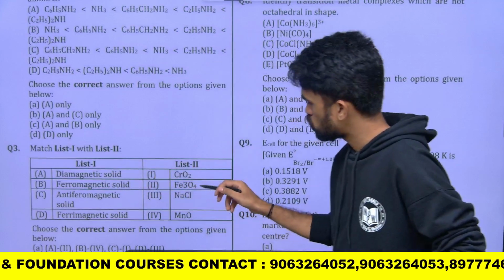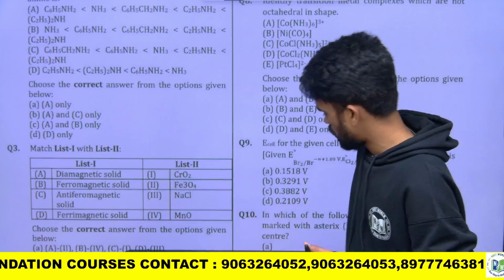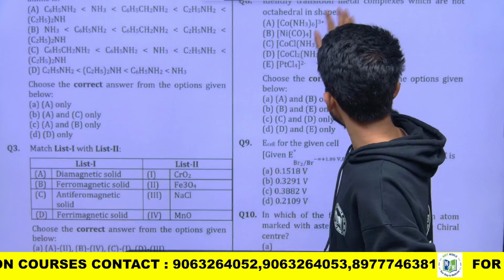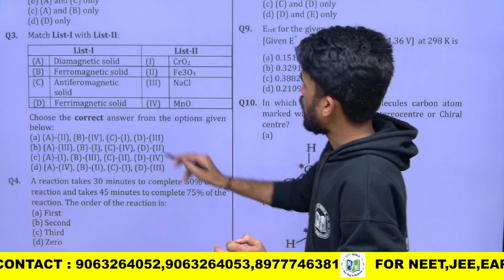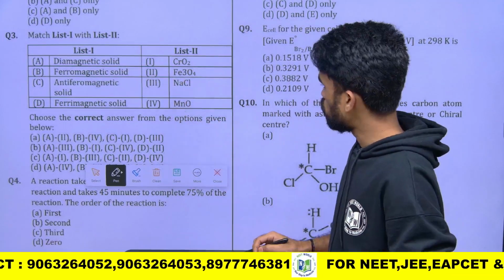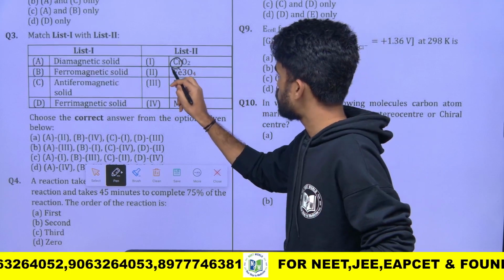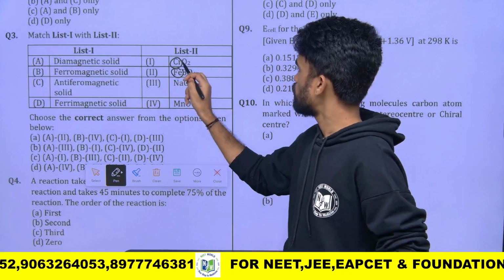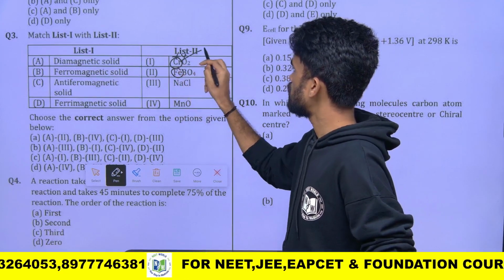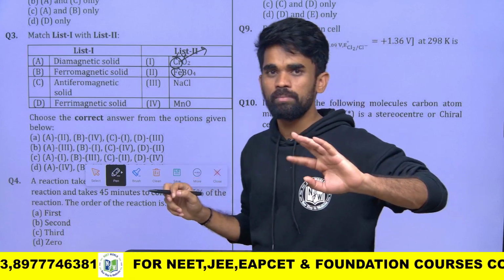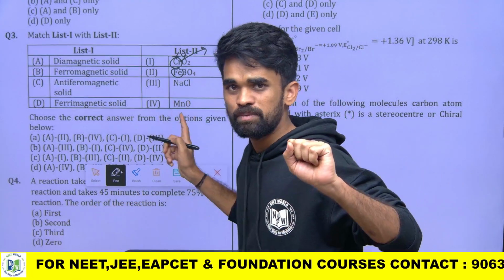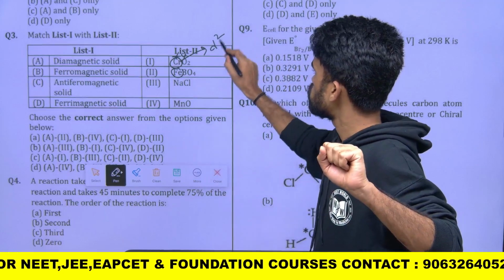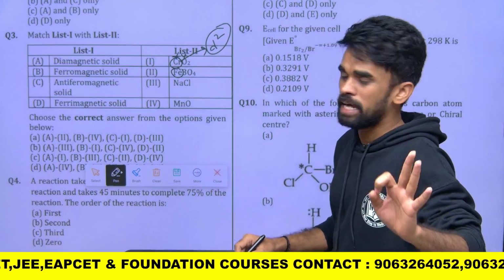Given list 1 and list 2, we have to match them. From list 1 and list 2, let me scroll it up. We need the diamagnetic solid out of this. So if you look, find the oxidation state of these elements first. For chromium here it is +4. The electronic configuration for chromium is 3d5 4s1. When it is in +4, it has d2, so 2 unpaired electrons are there. It cannot be diamagnetic.